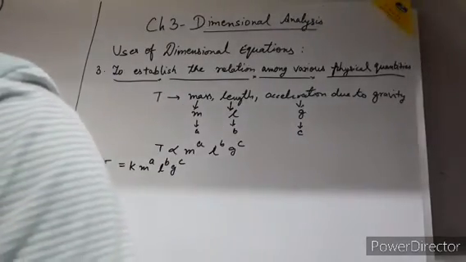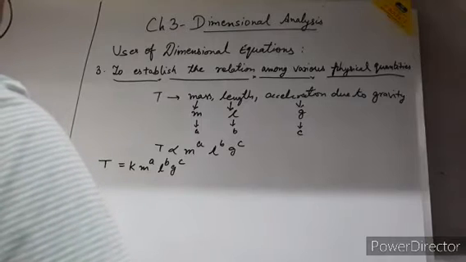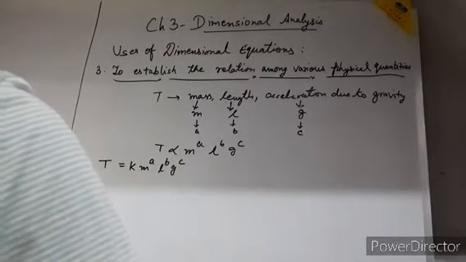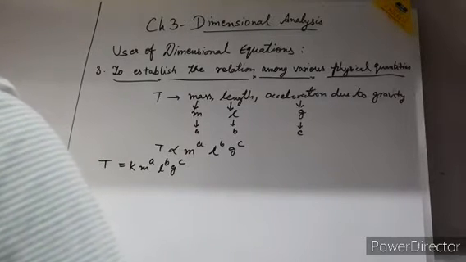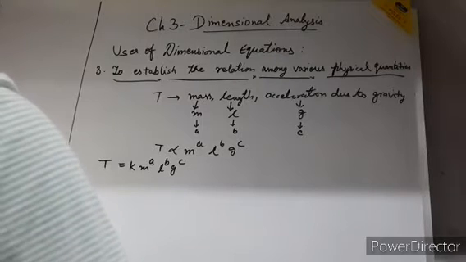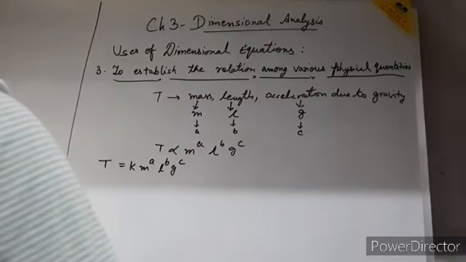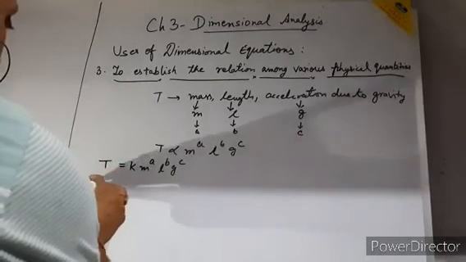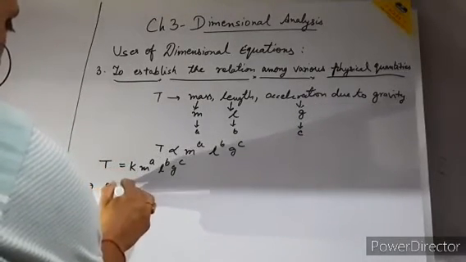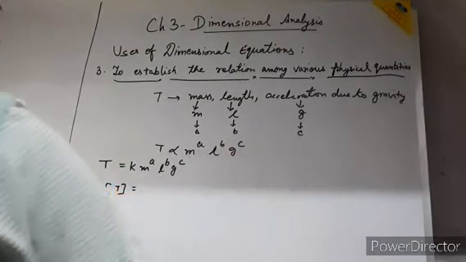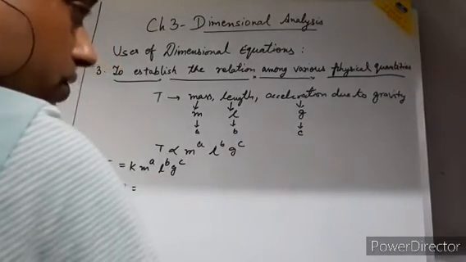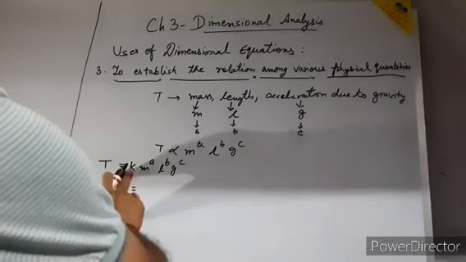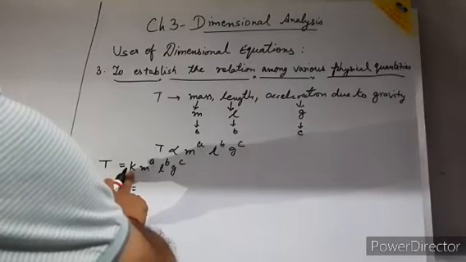Okay, students. Now we are coming to the dimensions of mass, length, and g, the acceleration due to gravity, and we are going to find out the powers a, b and c. So the dimension of time period is capital T. There is no dimension of any constant, so k will vanish from here.